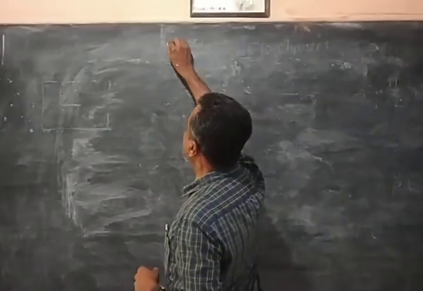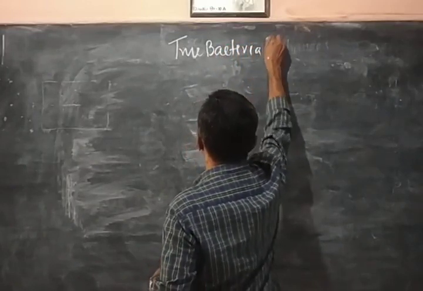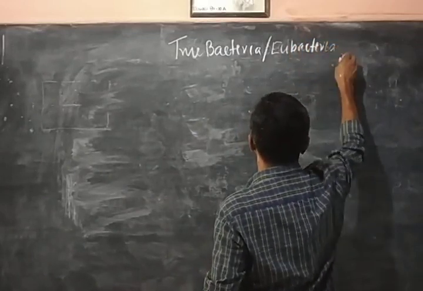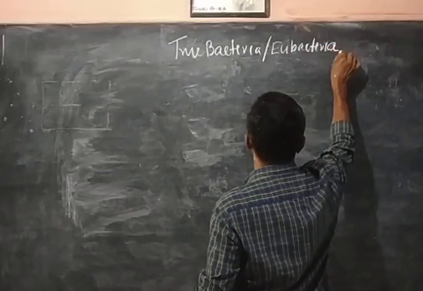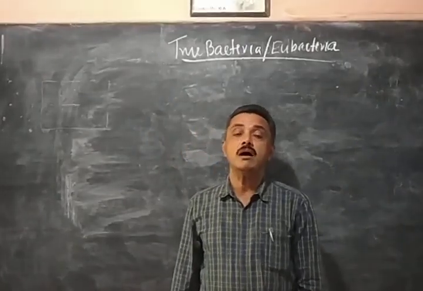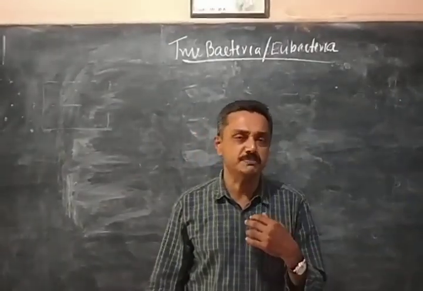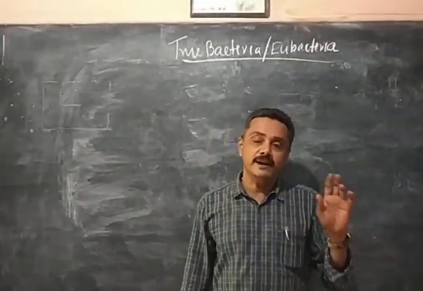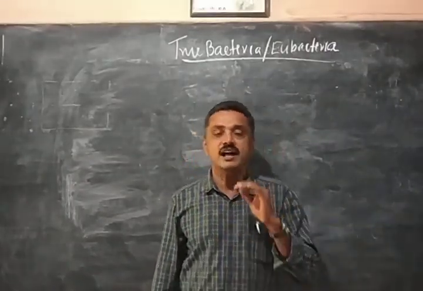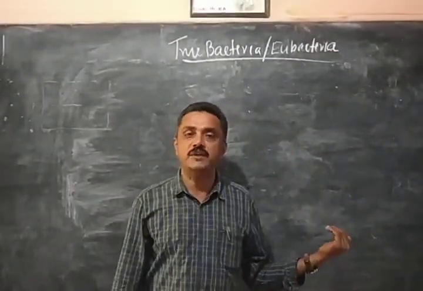Then comes the third category called true bacteria or eubacteria. That is the third group of organisms coming under kingdom Monera. In the textbook some explanations may be different. Don't bother about that, because we cannot mix cyanobacteria, archaebacteria and true bacteria together. The explanation in the textbook is somewhat different, but you can follow this explanation as you like.